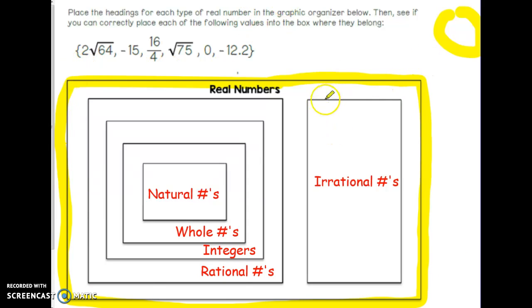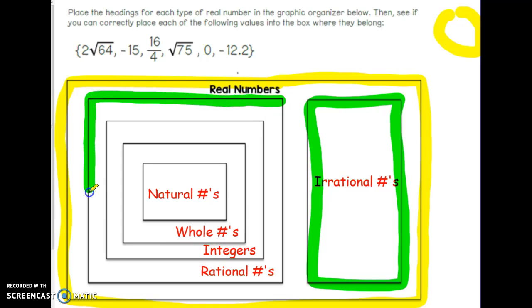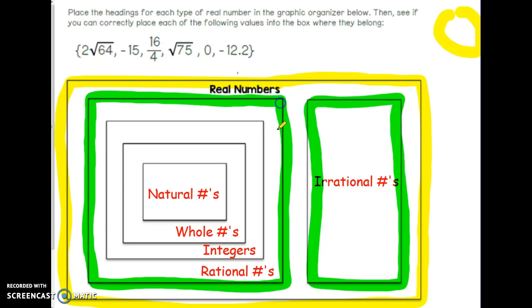Within the real numbers, we do have 2 separate classifications. Remember, irrational numbers can't be made into a fraction. And then here's the other classification, which is rational numbers. So you're either going to fit your numbers into one of these 2 categories, but within rational numbers, you can see how we break it down even farther.